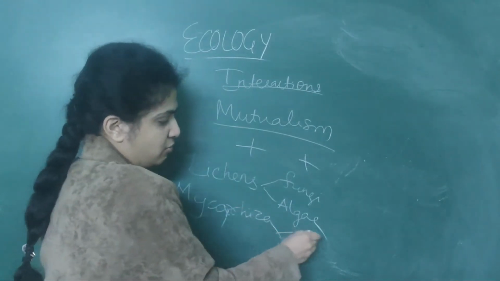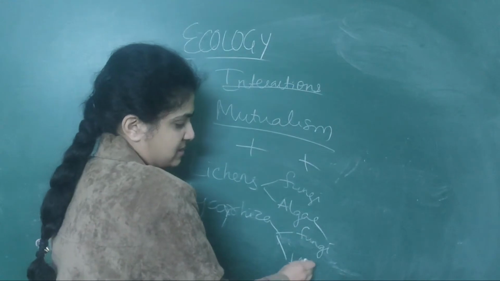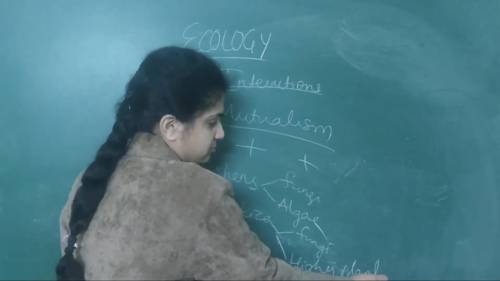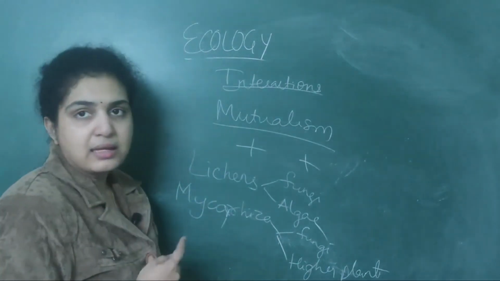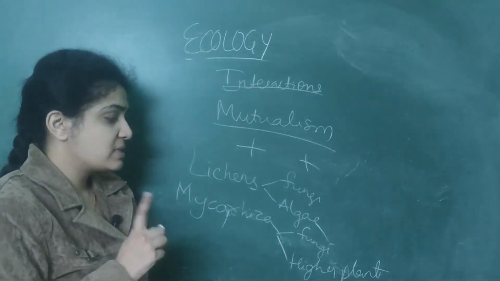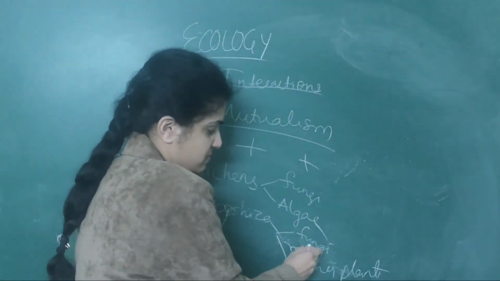Mycorrhiza also have fungi and higher plants. Lichens have fungi and algae. Mycorrhiza, fungi as well as roots of higher plants.